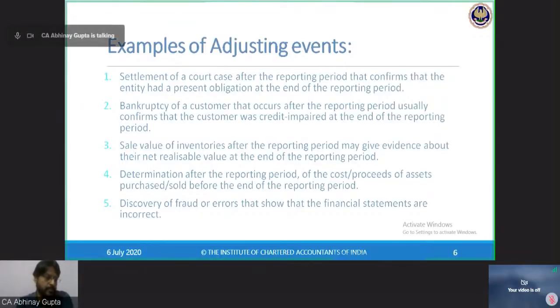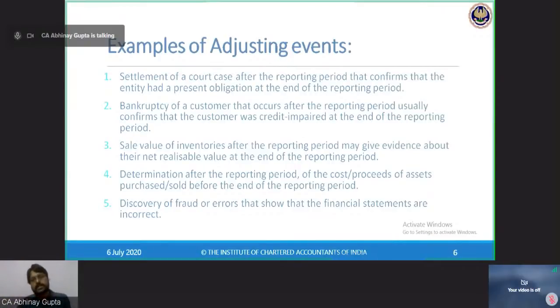The company receives a demand notice from the tax department for which appeal and such proceedings might have been possible, which makes it not certain to pay the amount. Since the company got the notice, do they need to take it as an adjusting event? Now, if the management believes, although they have received the demand notice, that the demand raised on them is on certain wrong grounds, and they will challenge it and get it sorted, then they don't need to provide any provision, not because of Ind AS 10 adjusting or non-adjusting, but because of Ind AS 37.